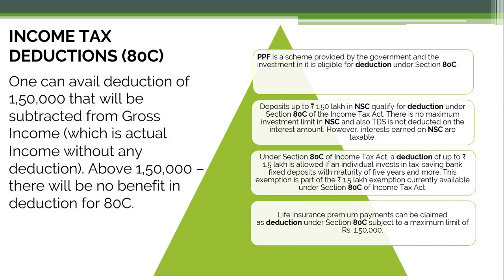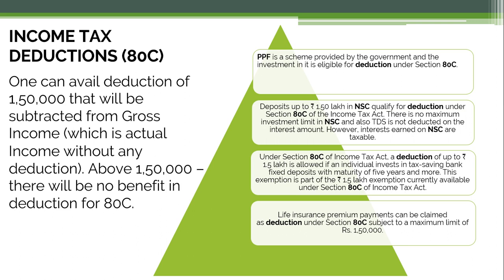So the first one is income tax deductions under 80C. One can avail a deduction of rupees 1,50,000, that is 1.5 lakh, that will be subtracted from the gross income, which is actual income without any deduction. In previous modules, we have seen the gross income and the total income that comes after the deductions. So that part we are going to discuss now, deductions.